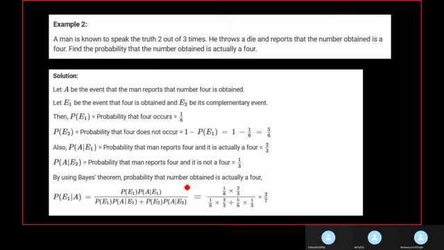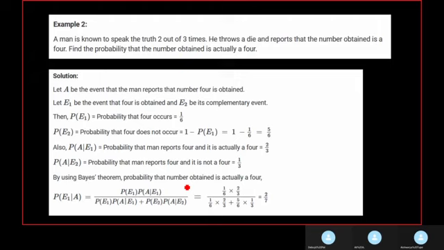Okay, so the probability of E1, that is, the probability that 4 actually occurs, is 1 by 6, because in the die we have a total of 6 numbers and we have only one 4, so 1 by 6. And the probability of E2, the probability that 4 does not occur, is 1 minus the probability of E1, that is 1 minus 1 by 6, which is 5 by 6, as explained before.